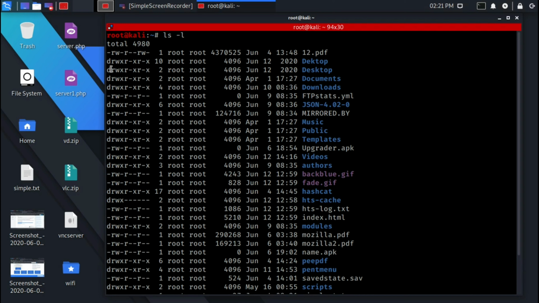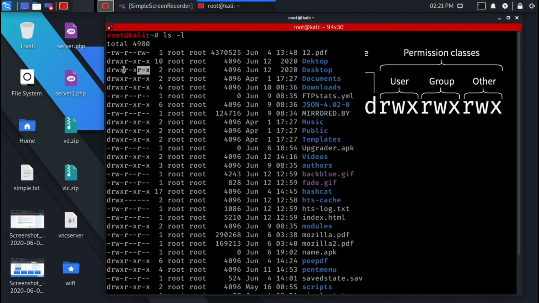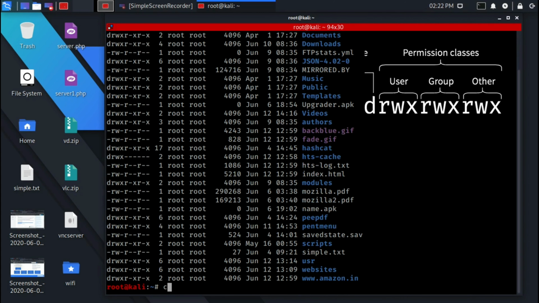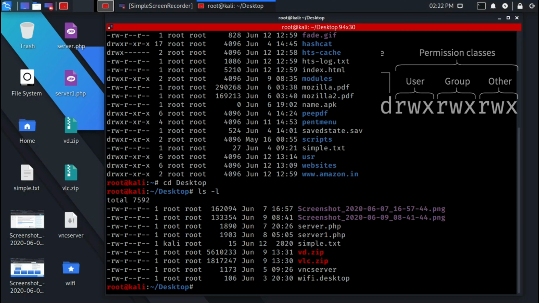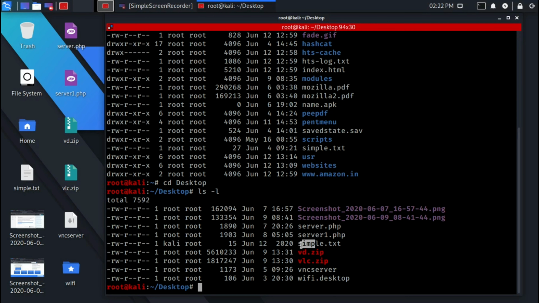First it will show permissions for user, then for group, and then for others. Here these 3 are user permissions, and these 3 for group, and last it will show the permissions for others. If I go to Desktop and see the file permissions, here is the file simple.txt. It has read and write permission for the user. Suppose we want to give execute permission for it.